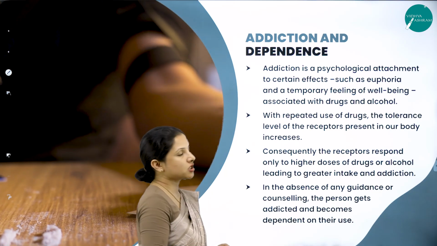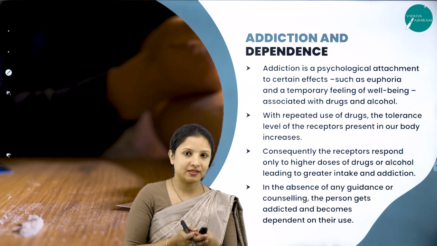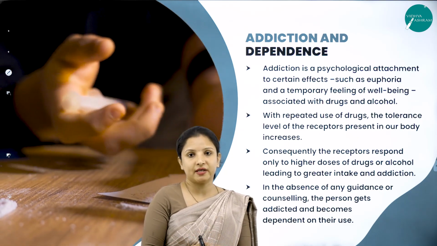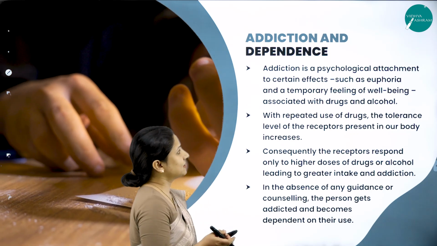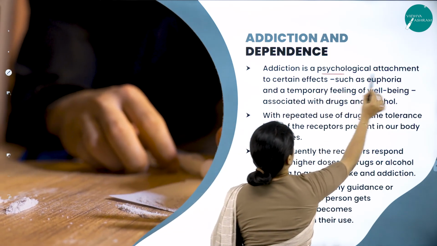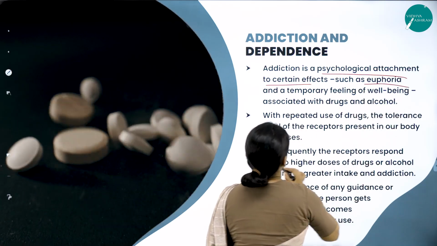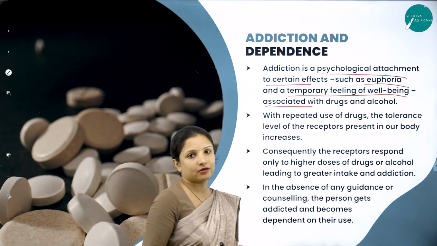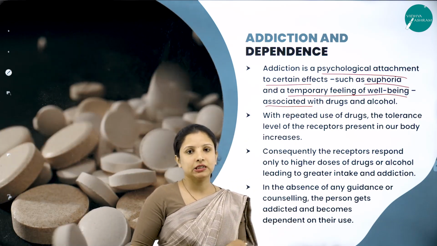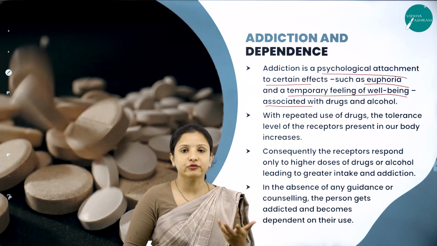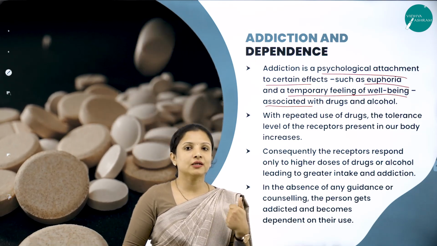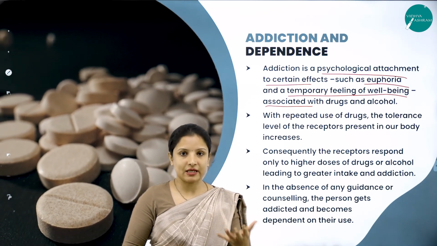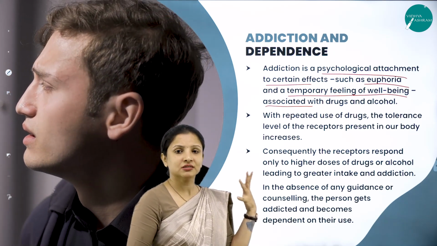Next, talking about addiction and dependence. So once the use of drugs and alcohol in adolescence starts, then it will lead to addiction and also dependence on them. So addiction is a psychological attachment to certain effects such as euphoria and a temporary feeling of well-being associated with drugs and alcohol. So drugs and alcohol, as we had learned earlier, give you a hallucinogenic property, and also a sense of euphoria, that is happiness, and people want to be happy in life, right? So they go for shortcuts, and this is one of the shortcuts.